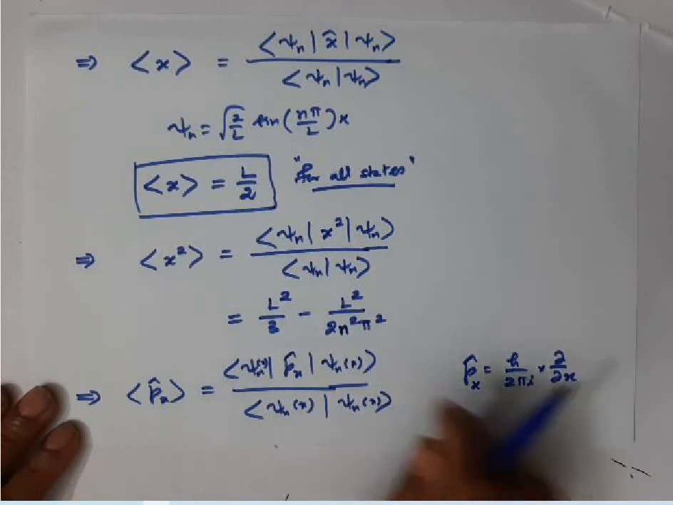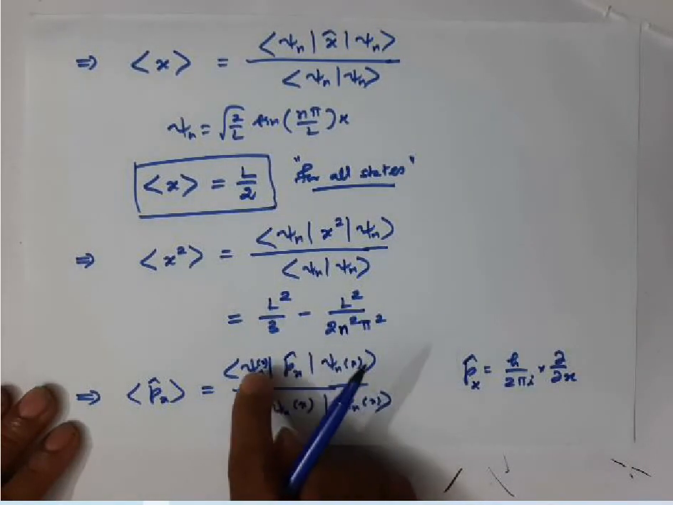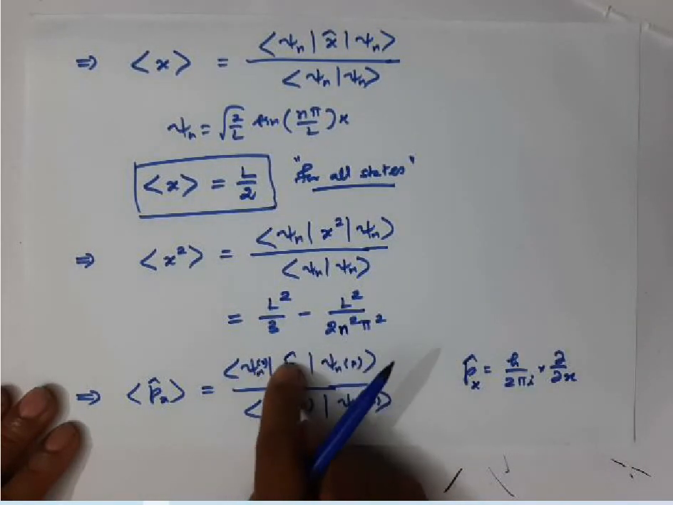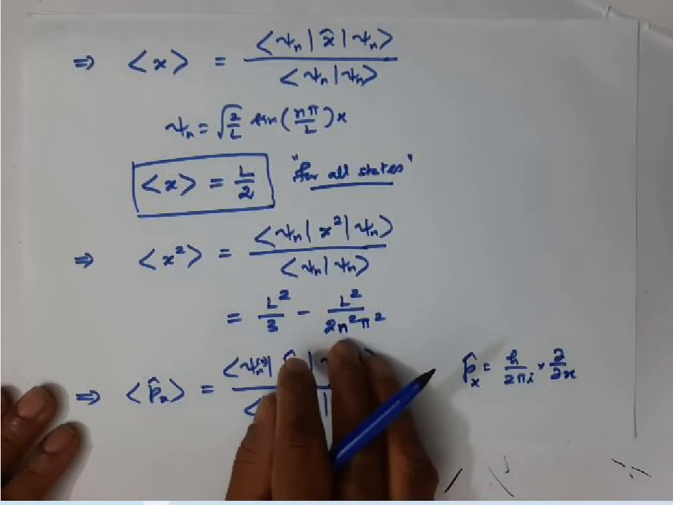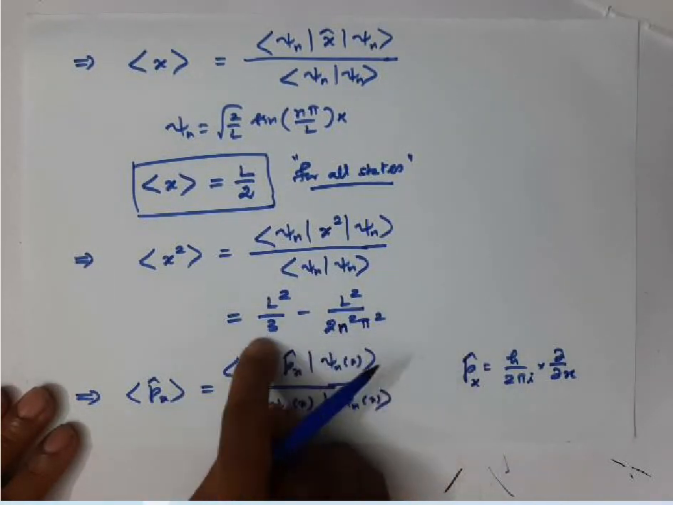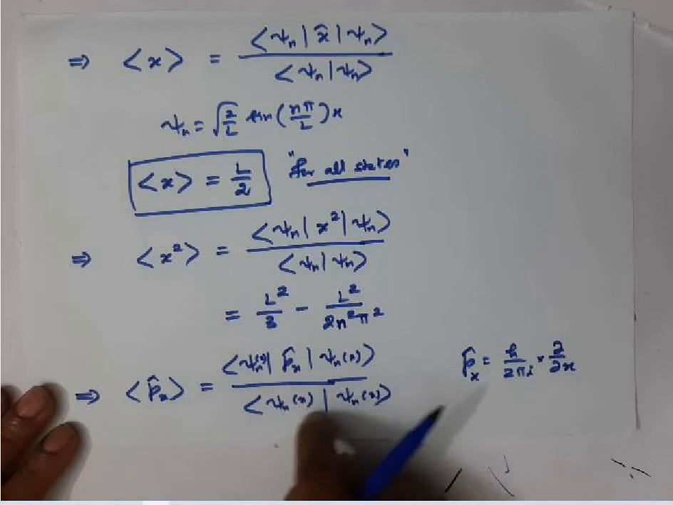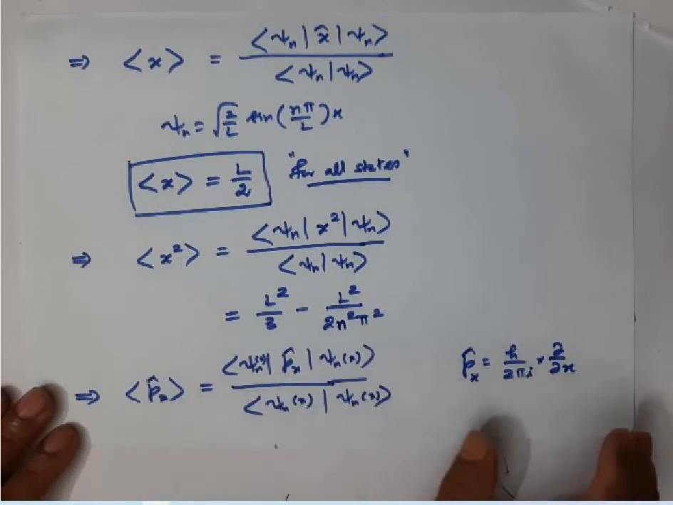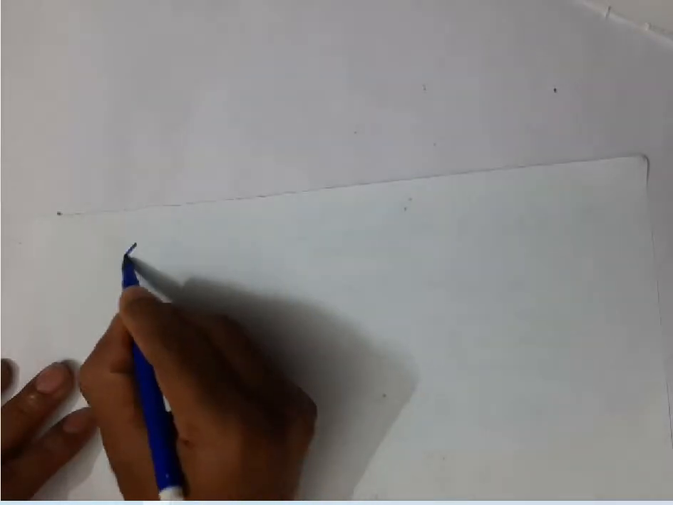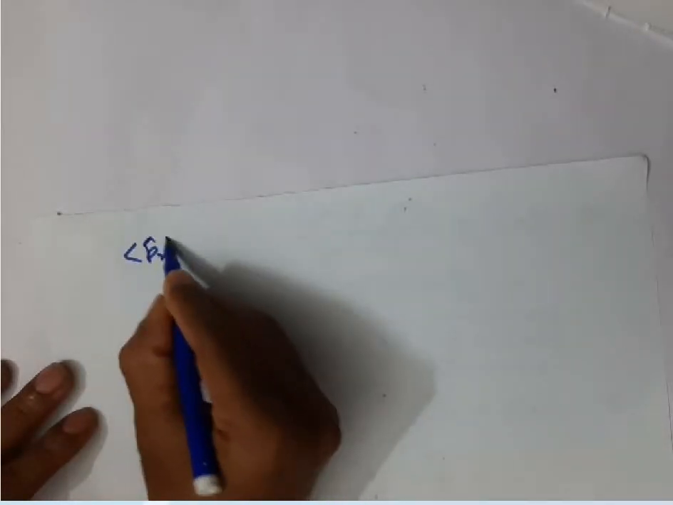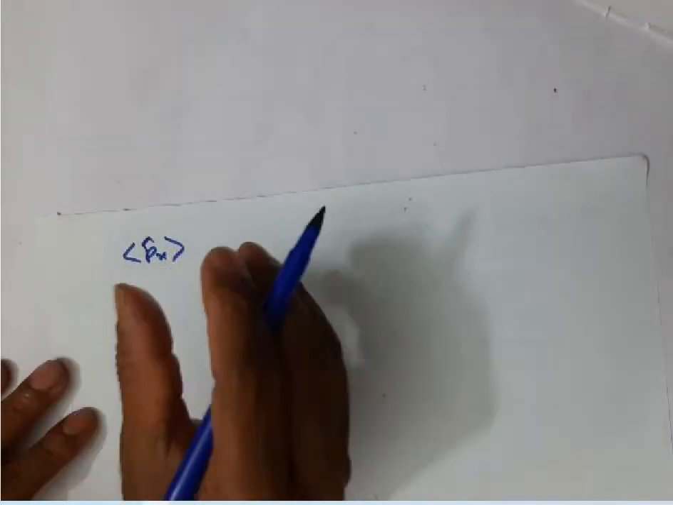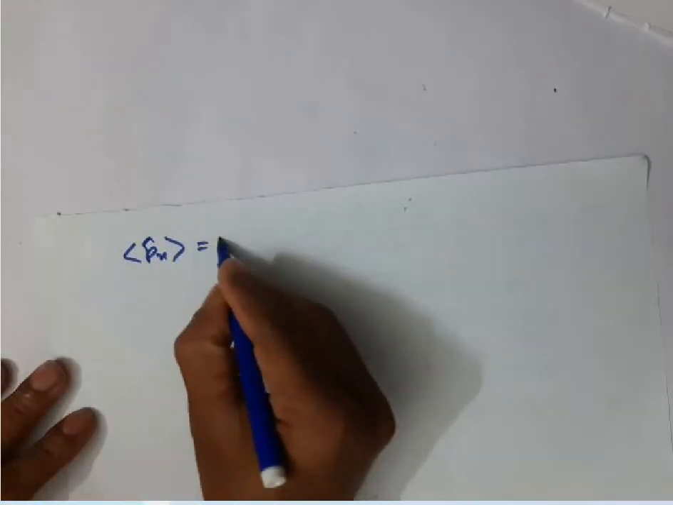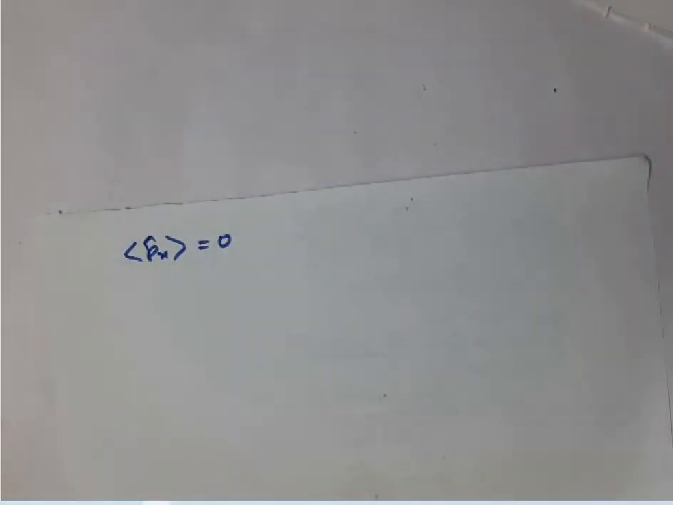If you substitute this formula here, and substitute the wave function, and simplify the integral, you will get some value for the numerator and a value for the denominator, and if you divide, finally you will get this answer. The average value of momentum comes out to be 0. It's a very important result. Why is the average value of momentum 0?